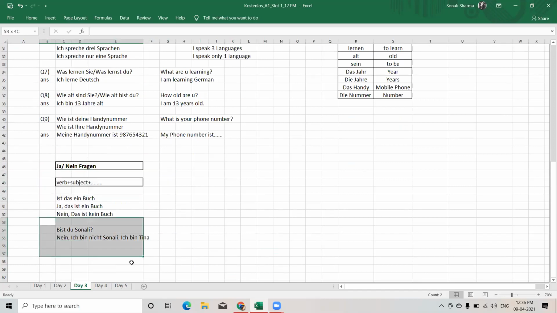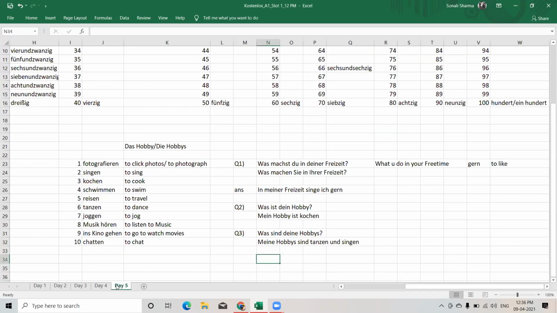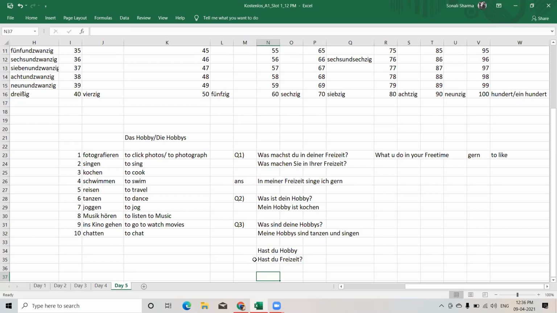If I say "Bist du Sonali?" "Nein, ich bin nicht Sonali, ich bin Tina." So this is the way you have to frame for ja, nein Fragen. So now, if I say "Hast du Hobby?", that means do you have a hobby? Or I can also say "Hast du Freizeit?" Do you have free time? "Hast du Freizeit?" So my answer will be yes, comma.